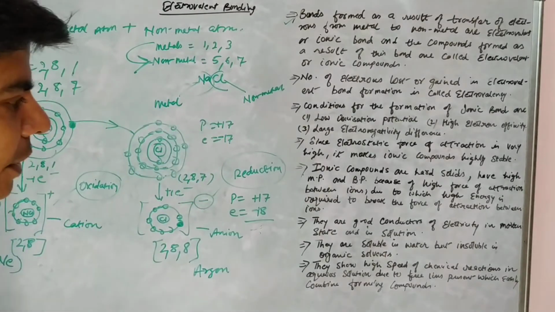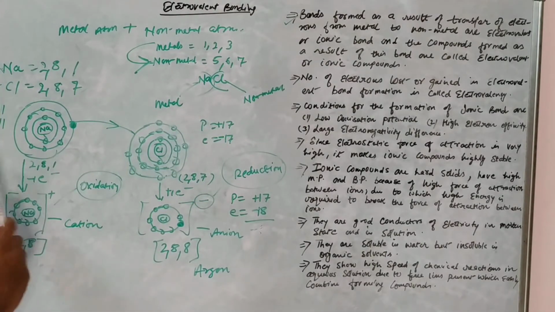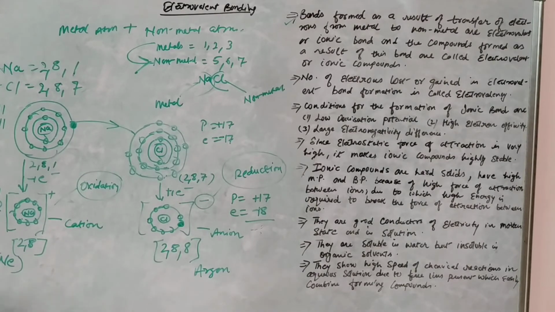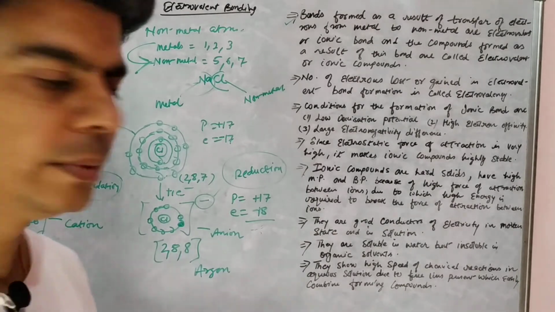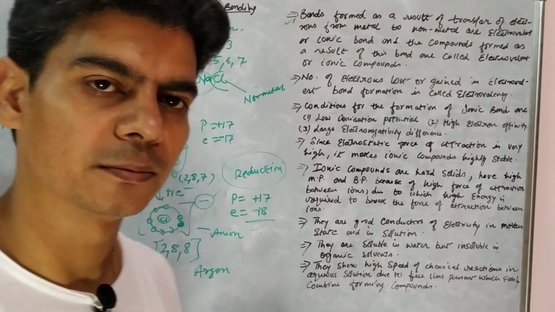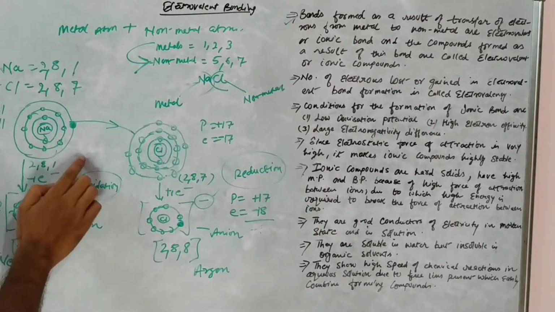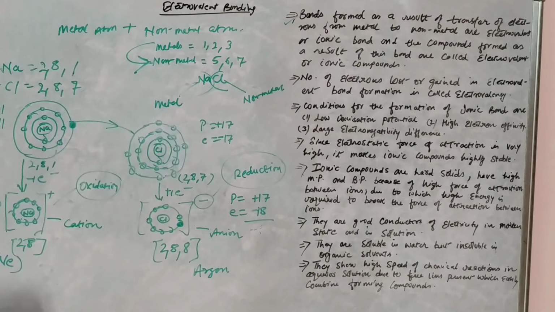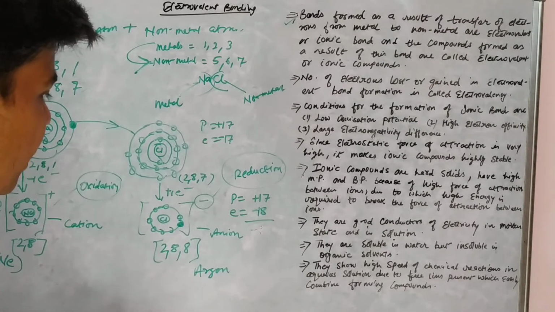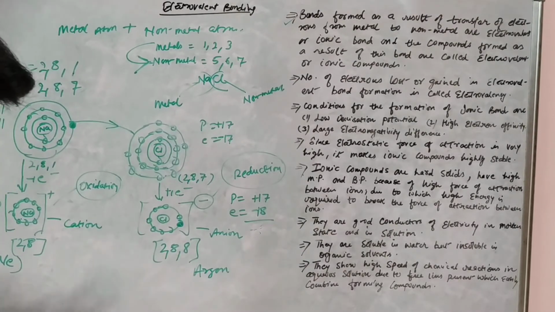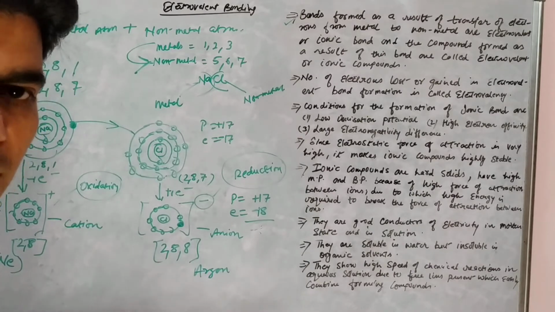And large electronegativity difference: the higher the electronegativity difference between a metal and a non-metal atom, the more favorable would be electrovalent bond formation, right? Because, what is electronegativity? Electronegativity is the ability to attract the electrons towards itself, right?